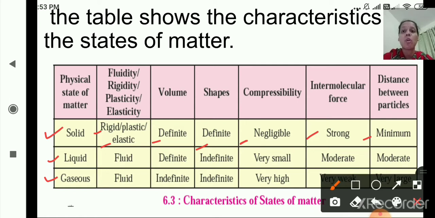As we have seen, they are very close to each other, so the distance between the particles is minimum, and they have strong intermolecular force. They are non-compressible, so compressibility is negligible. They have definite shape and definite volume, and they are rigid, plastic and elastic.